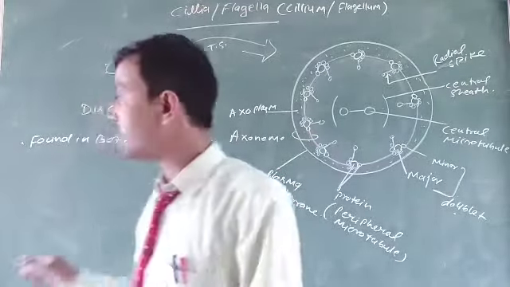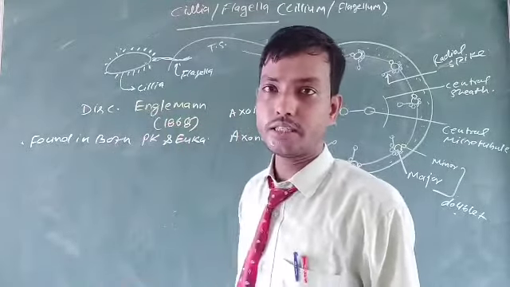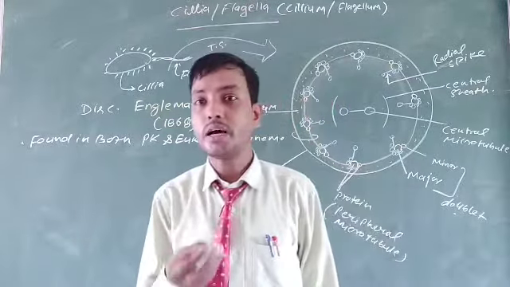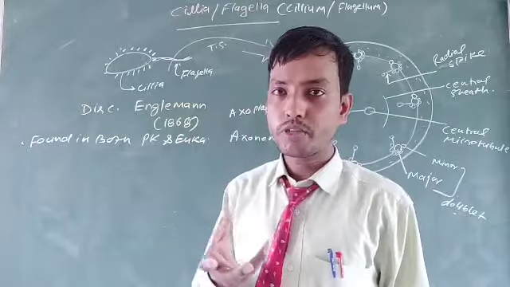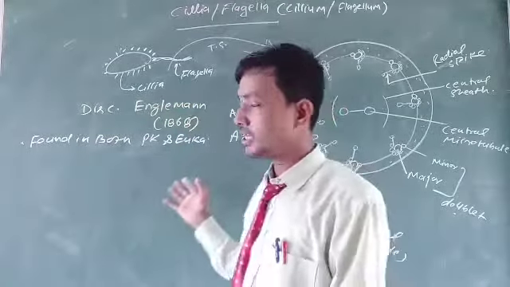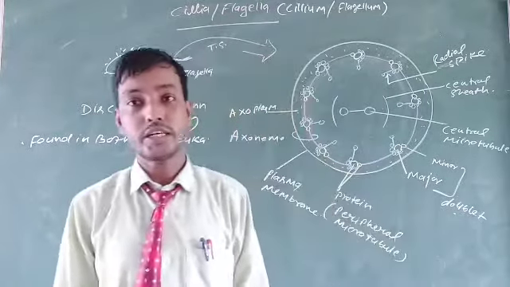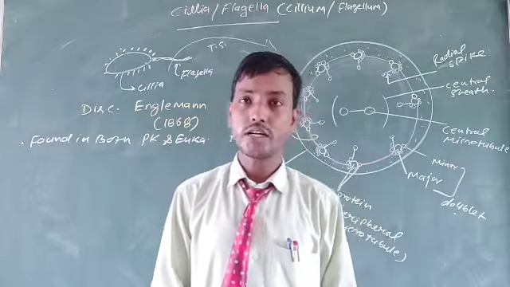So flagella and cilia are found in both prokaryotic and eukaryotic organisms. In prokaryotic organisms, many kinds of bacteria possess cilia as well as flagella. Euglena also possesses flagella and cilia. So cilia and flagella are common in prokaryotic as well as eukaryotic. Example of prokaryotic organisms: bacteria, and example of eukaryotic organisms: Euglena.